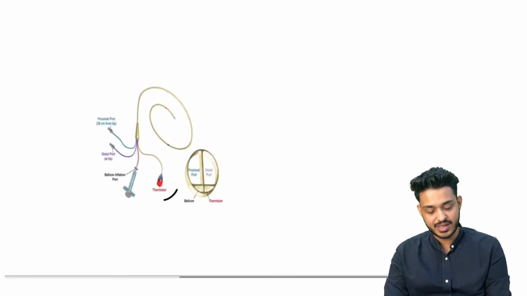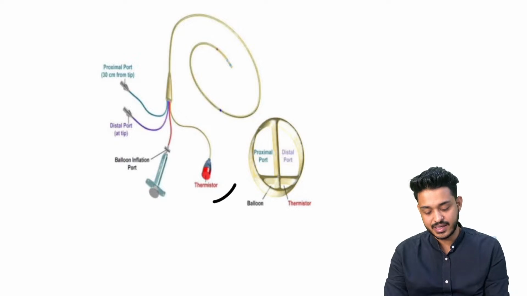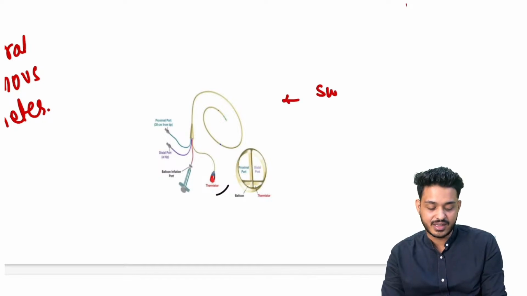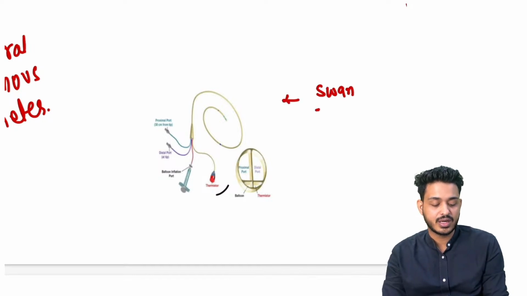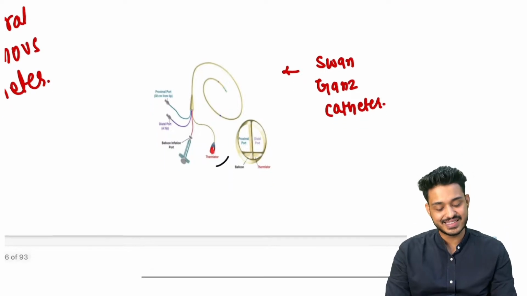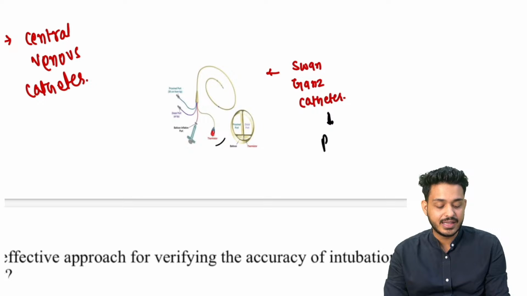And lastly this particular device that we are going to use. इसमें बहुत सारे openings will be there, right? We are having this balloon, thermostat. Why? Because this is the Swan-Ganz catheter. इसमें बहुत सारी ओपनिंग होती है. This is your Swan-Ganz catheter, and it will be having multiple openings, and we are going to put it where? In the pulmonary artery.